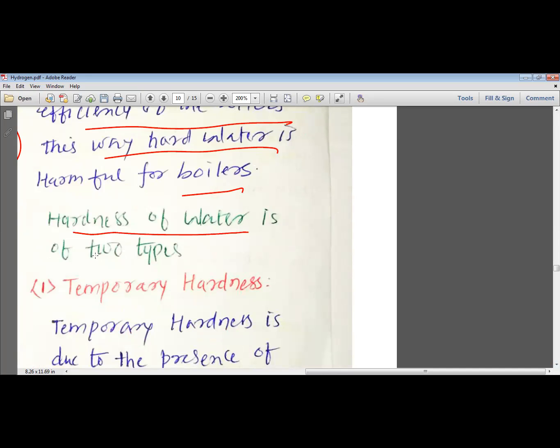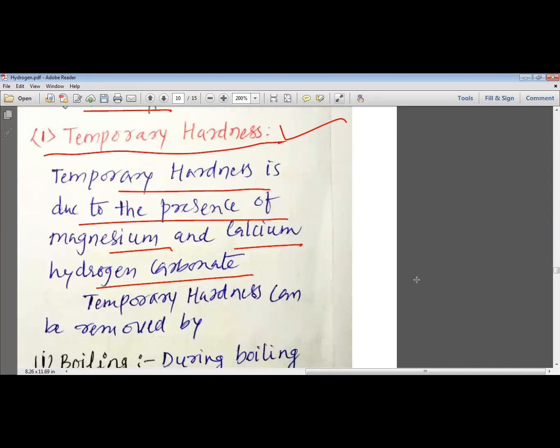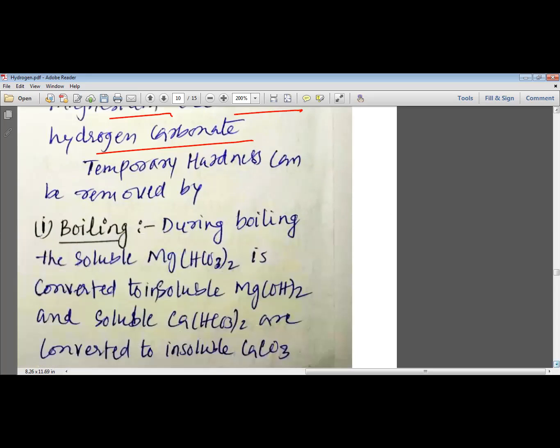Now we want to study the various types of hardness. So hardness is of two types, my dear students. The first type of hardness is known as temporary hardness. Temporary hardness is due to the presence of magnesium and calcium hydrogen carbonate. Please remember that temporary hardness is due to the presence of magnesium and calcium hydrogen carbonate.